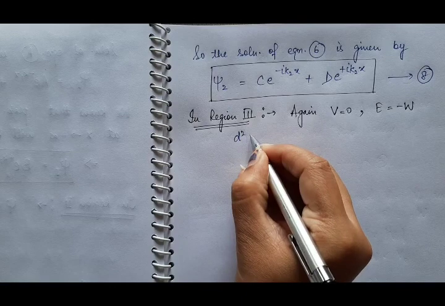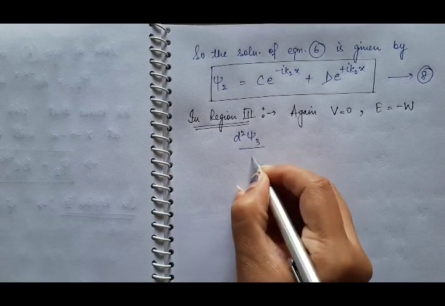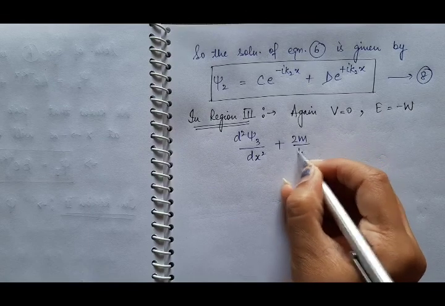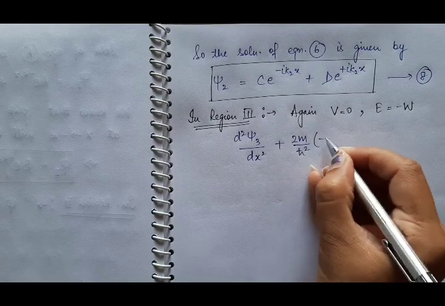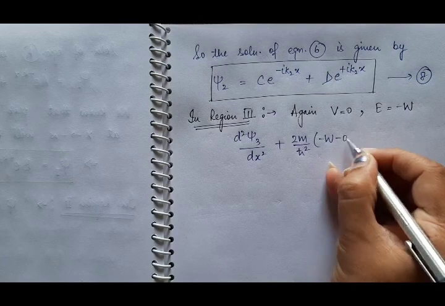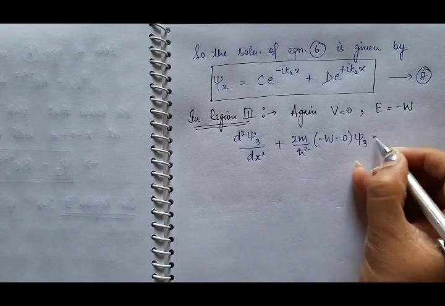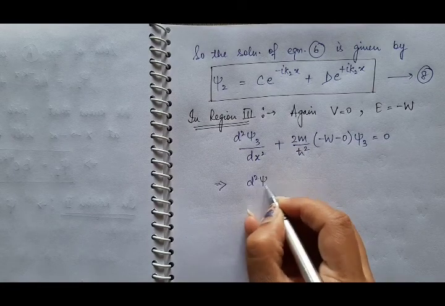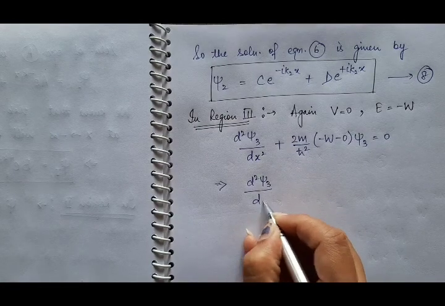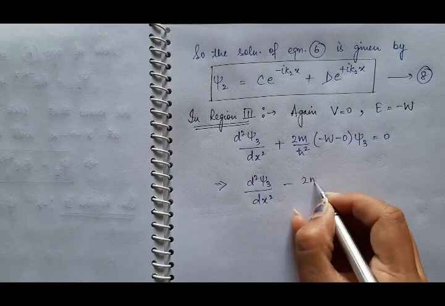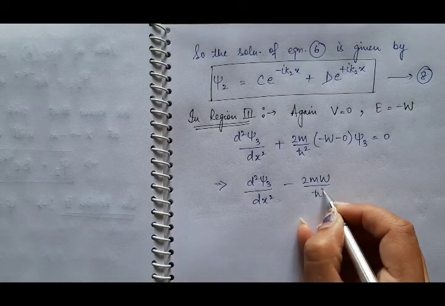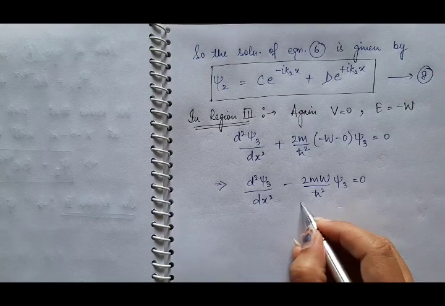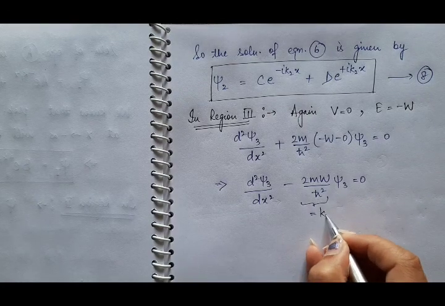So the Schrödinger wave equation will be d²ψ₃/dx² + (2m/ħ²)(−W − 0)ψ₃ = 0. So it will be d²ψ₃/dx² − (2mW/ħ²)ψ₃ = 0, and this is k₁².